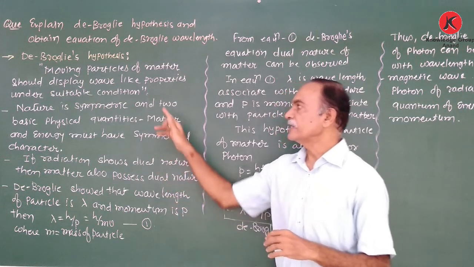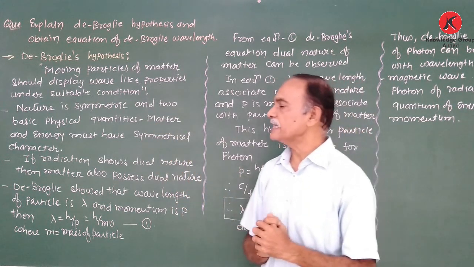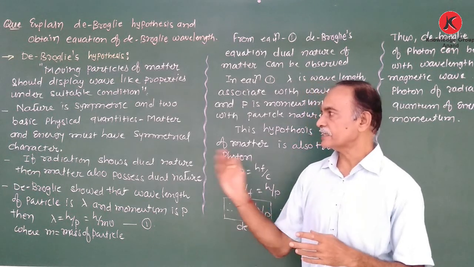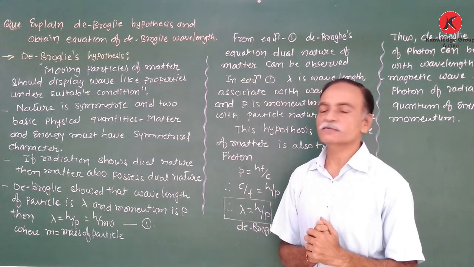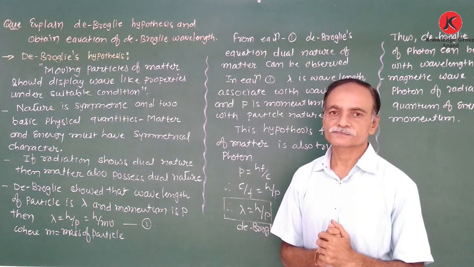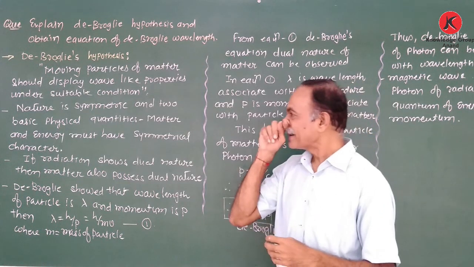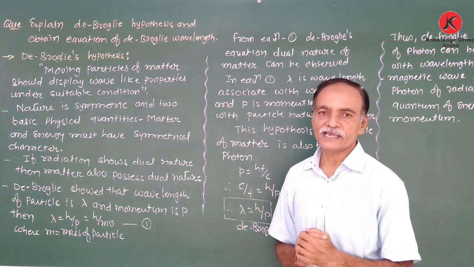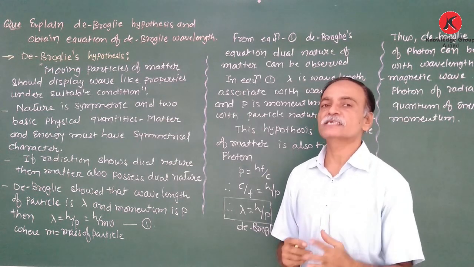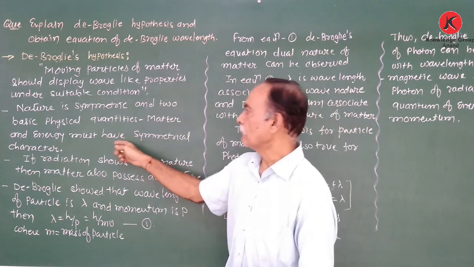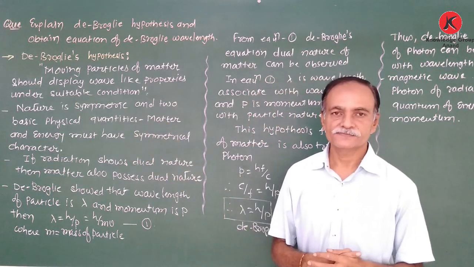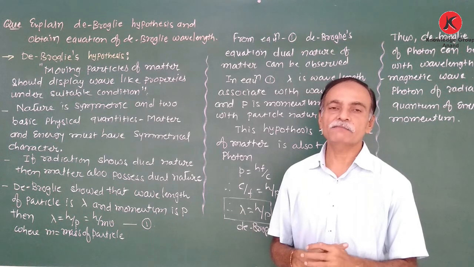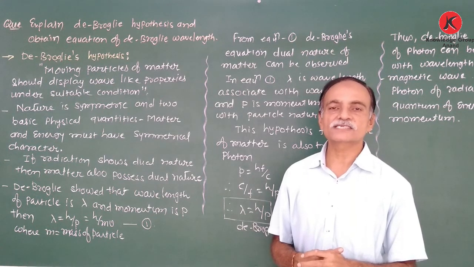Nature is symmetric, and the two basic physical quantities, matter and energy, must have a symmetric character. That means the mass-energy relation must have a symmetric character, and this relation is given by Einstein: E is equal to mc square.